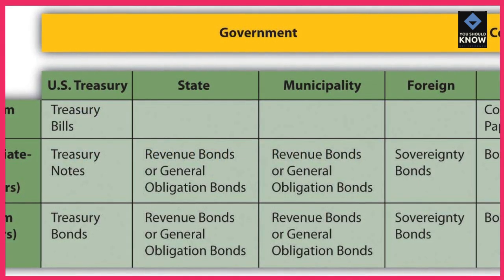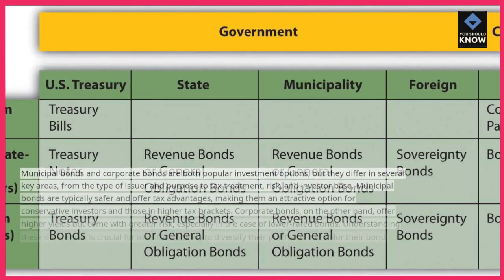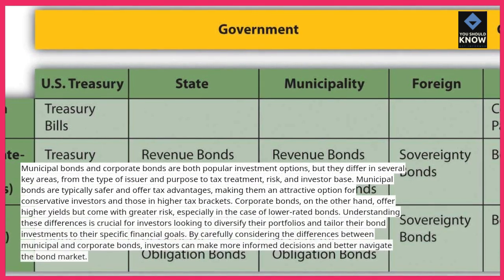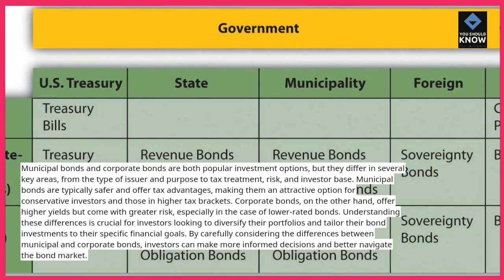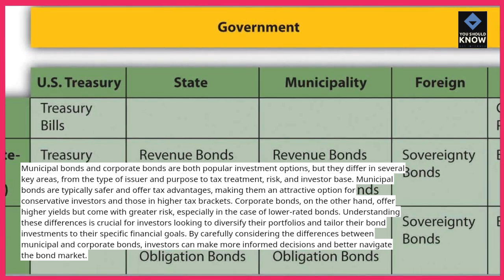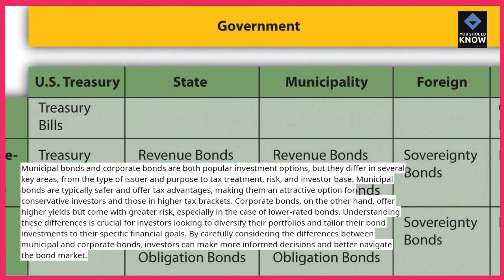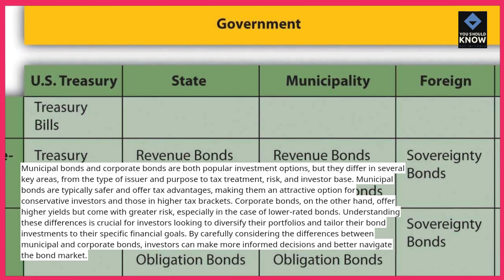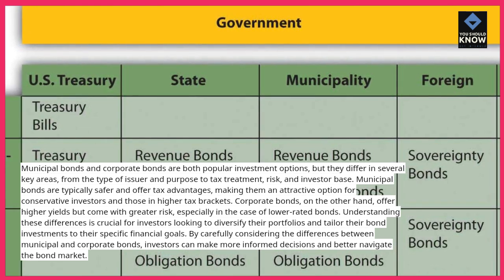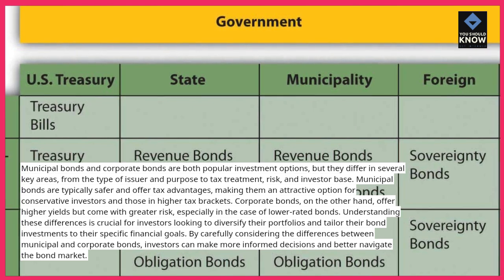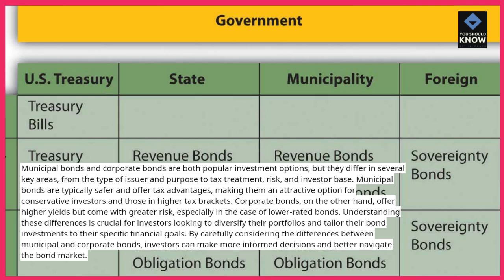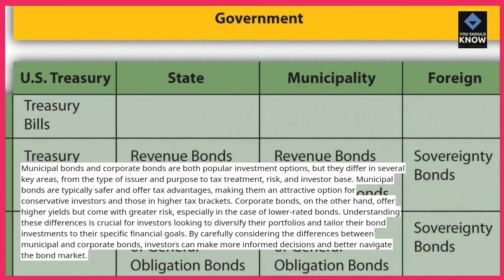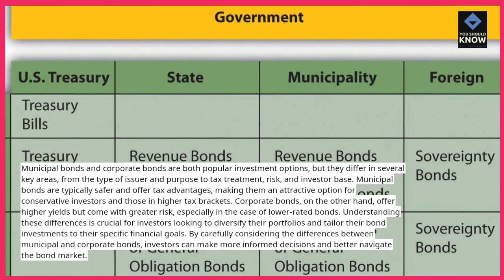Municipal bonds and corporate bonds are both popular investment options, but they differ in several key areas, from the type of issuer and purpose to tax treatment, risk, and investor base. Municipal bonds are typically safer and offer tax advantages, making them an attractive option for conservative investors and those in higher tax brackets. Corporate bonds, on the other hand, offer higher yields but come with greater risk, especially in the case of lower-rated bonds. Understanding these differences is crucial for investors looking to diversify their portfolios and tailor their bond investments to their specific financial goals.